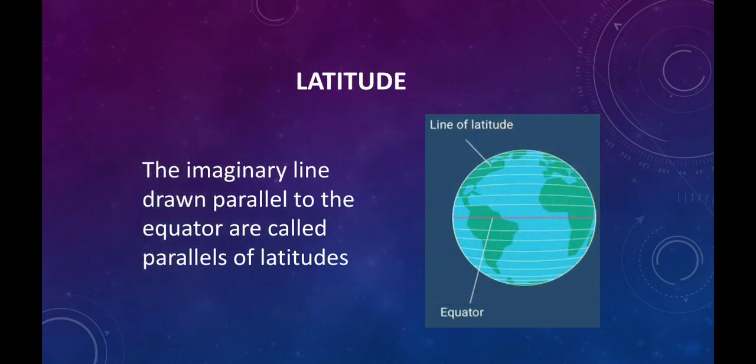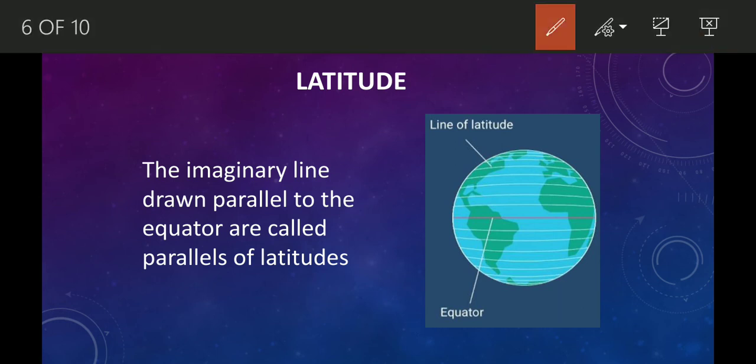Now, apart from these two important lines on the earth, there are some more lines that have been drawn on the earth. So by taking equator as a base, we have drawn some more lines on the earth. These lines are called latitudes. These lines run in east-west direction. As these lines are drawn parallel to equator, they are also called parallels of latitudes.